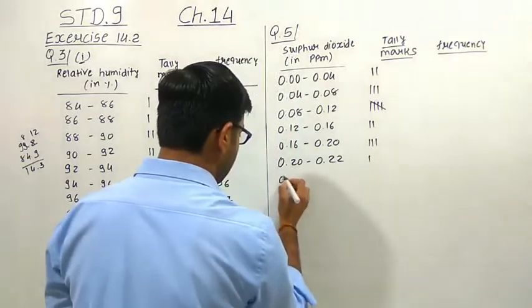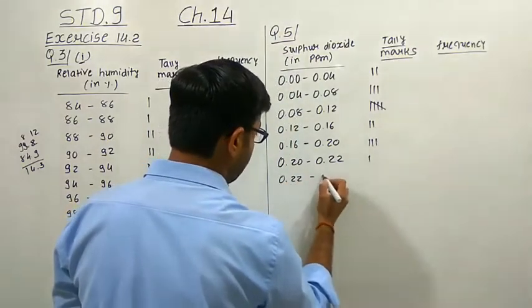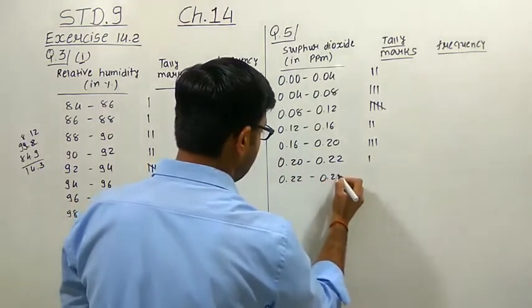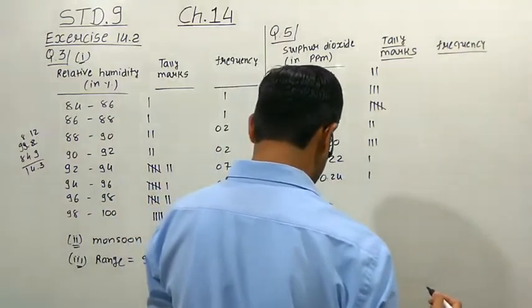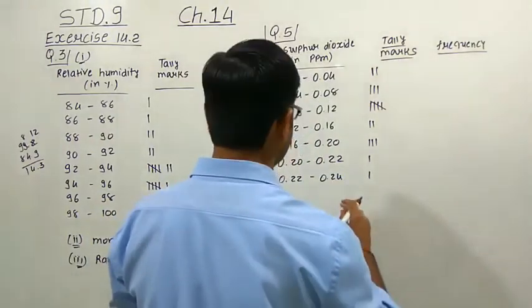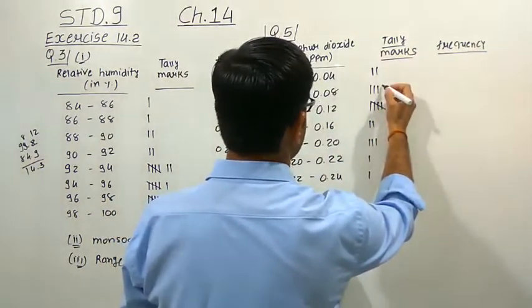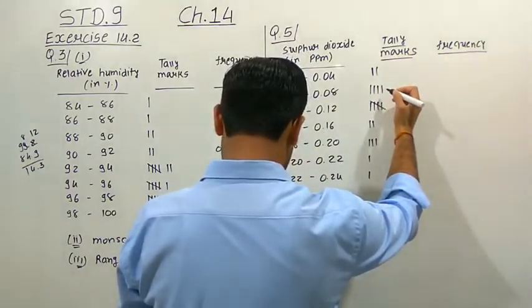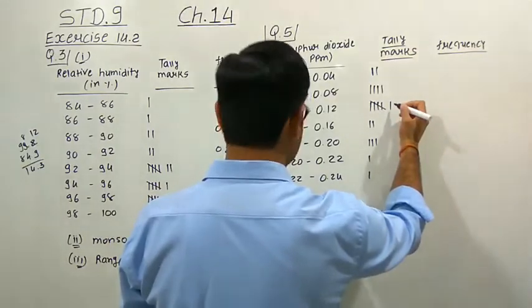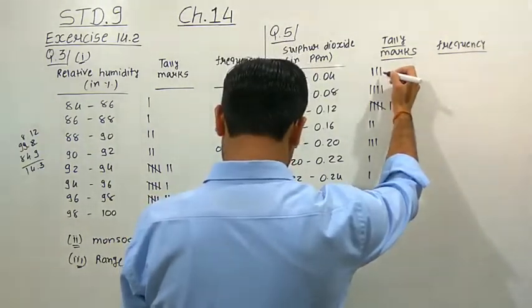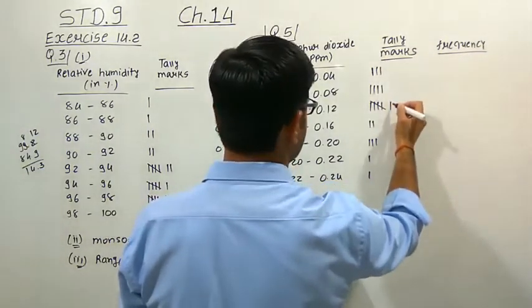We cannot put it here, so let us make one more class, 0.20 to 0.24. So that data we have to put here. Now 0.07, that means here. 0.08 we have to put here. 0.01 here. 0.10.